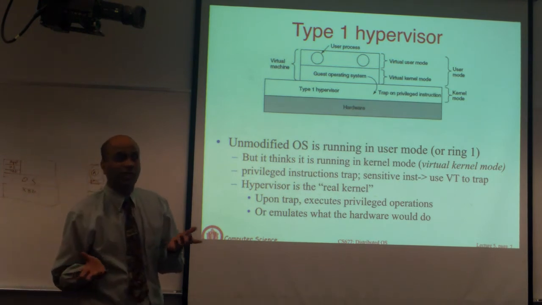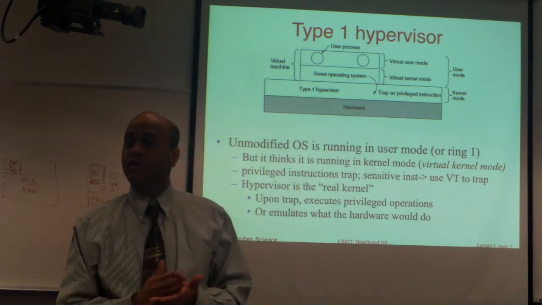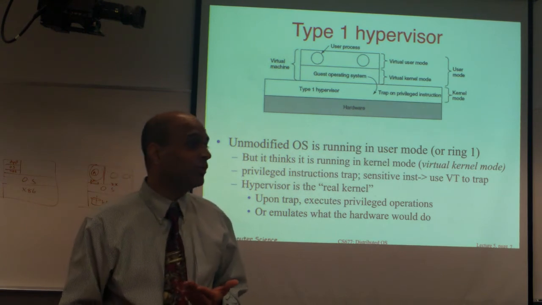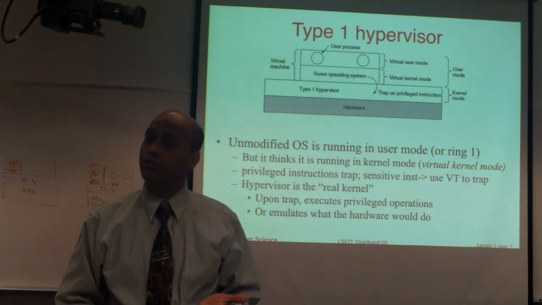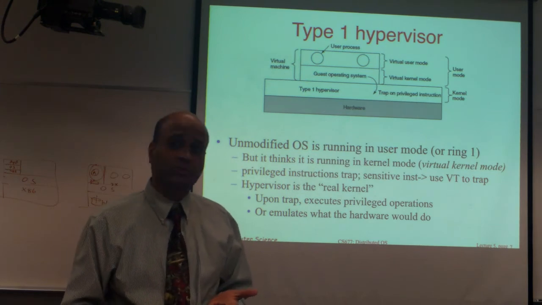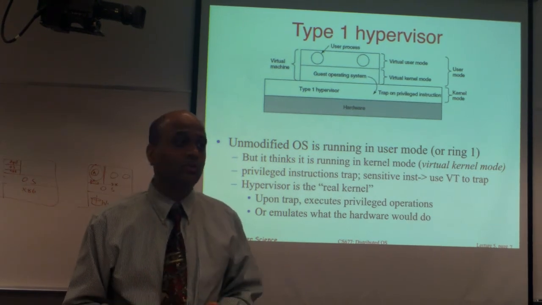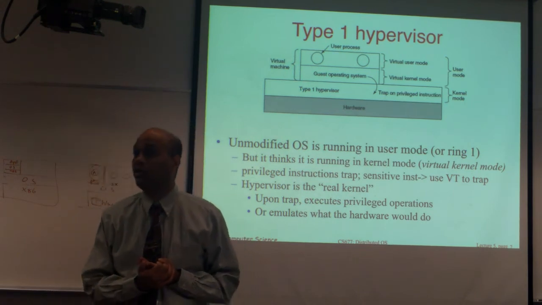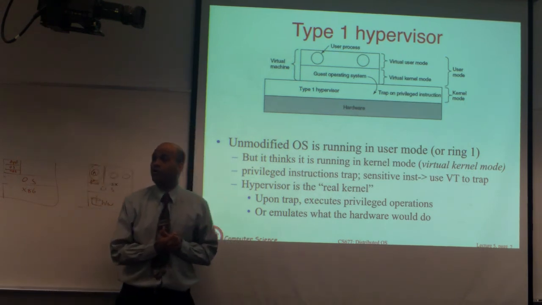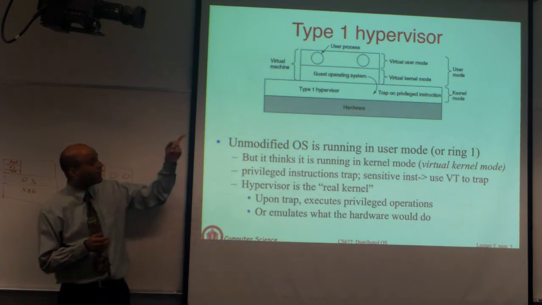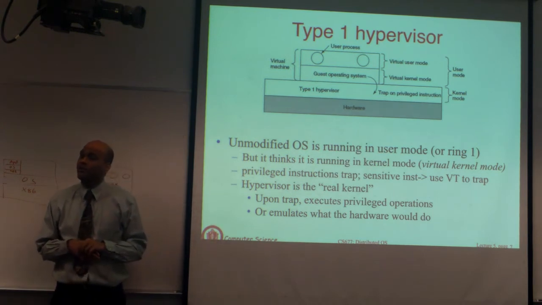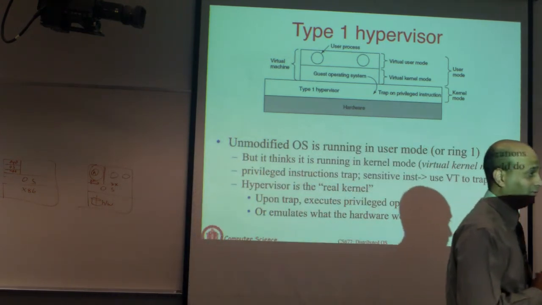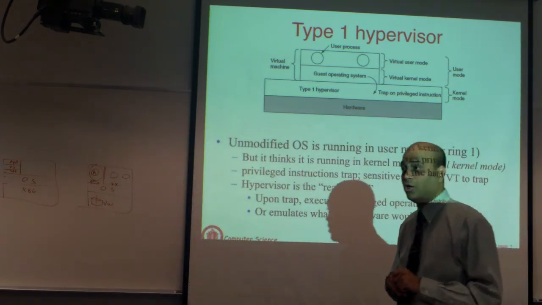Right? So the only way around this is if you are running in user mode and you have to execute a privileged instruction, you have to ask the hypervisor to do it for you. Just as user processes ask the kernel to do trusted stuff, in this case the guest OS is going to ask the hypervisor to do these things for it, because it cannot execute it. So how is that supposed to happen? The only way it can happen is whenever you try to execute a sensitive instruction, you cause a trap. So you try to execute halt.